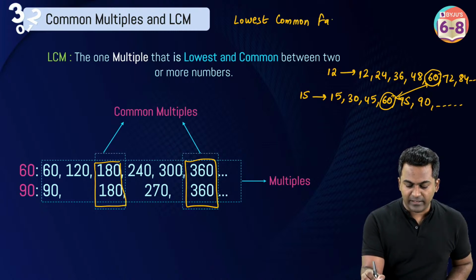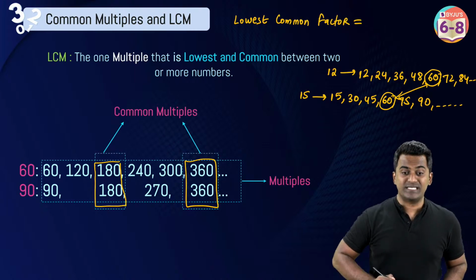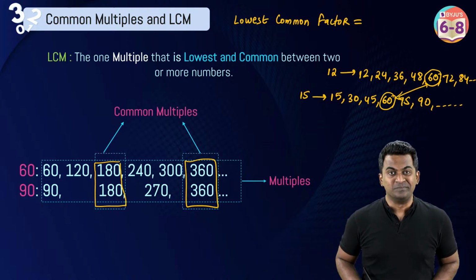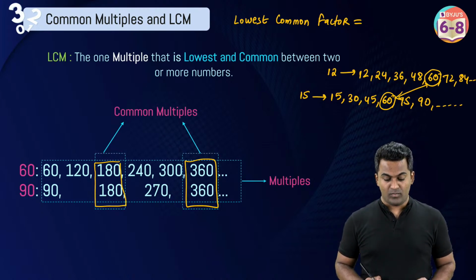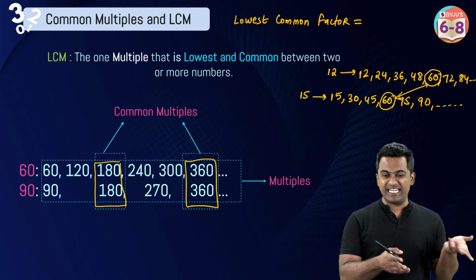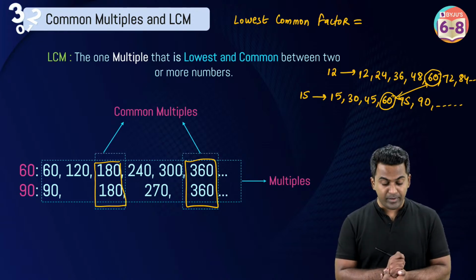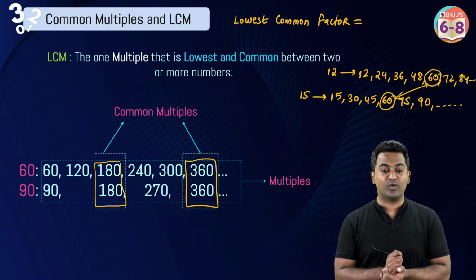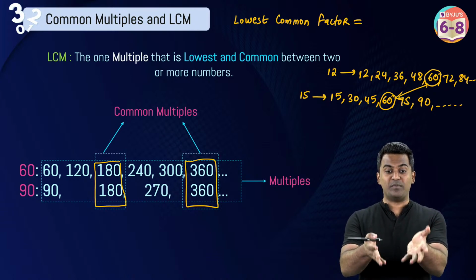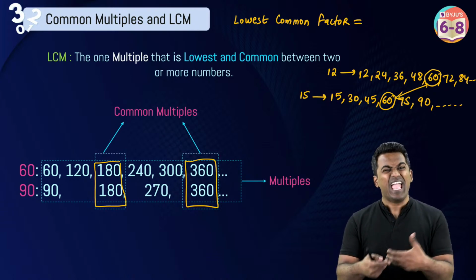Lowest common factor. What is the lowest common factor going to be of 12, 15 or 60, 90, whatever? Any number. What is the lowest common factor going to be? Well done, Abhishek. The lowest common factor is going to be 1. Every time.